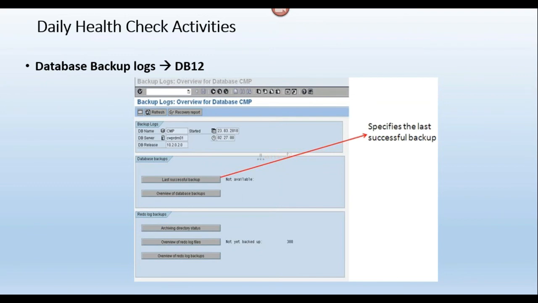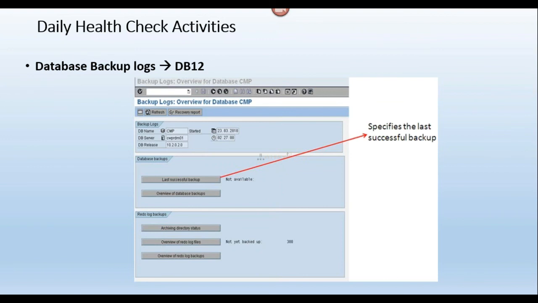There are many methods to schedule backups. For example, if there is any third party tool used by my client, TSM is one third party tool, Tivoli. Have you heard about these words? TSM, Tivoli.